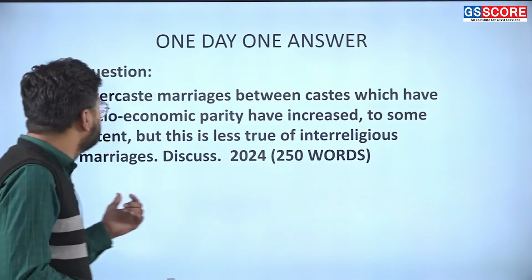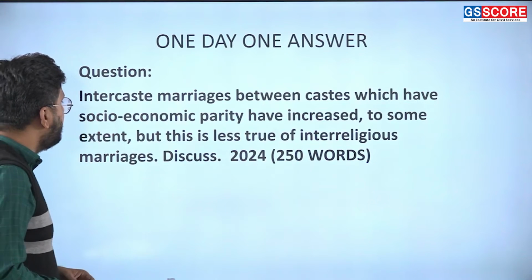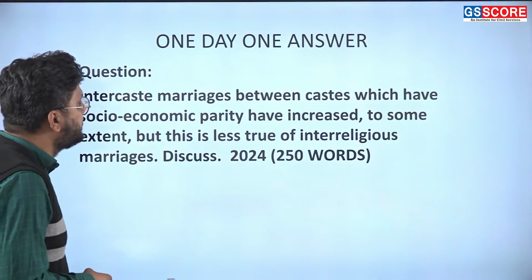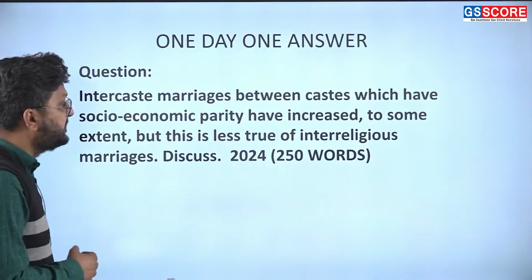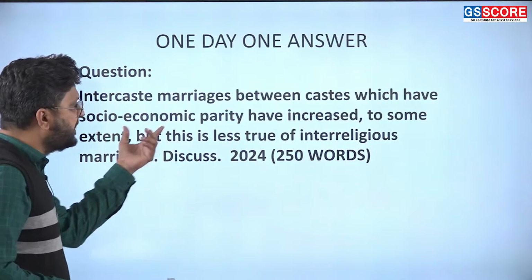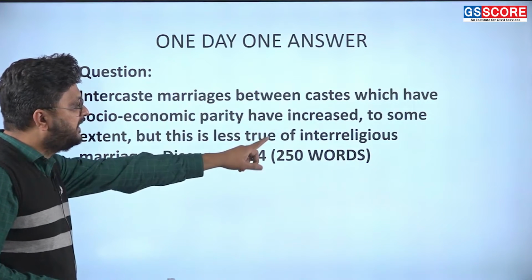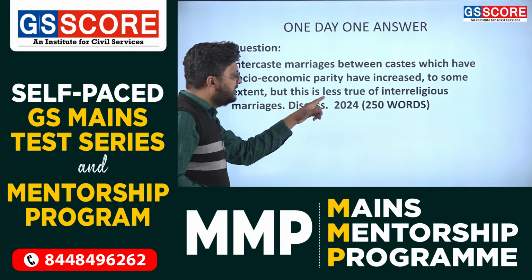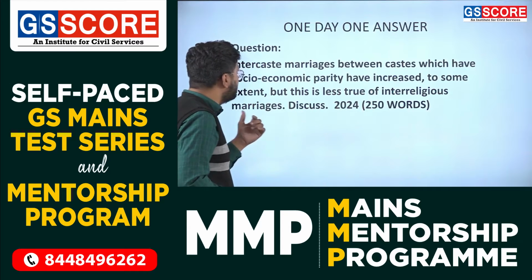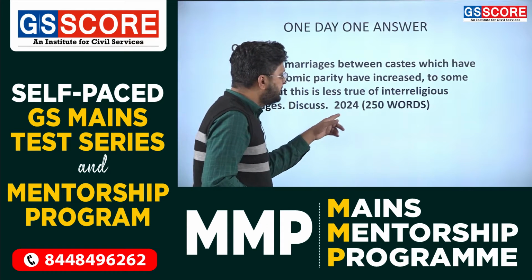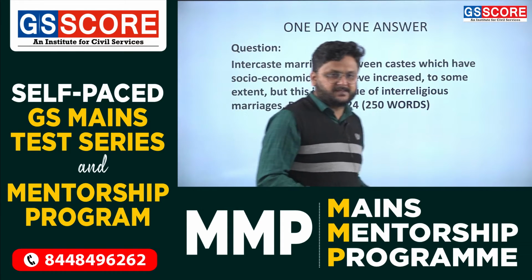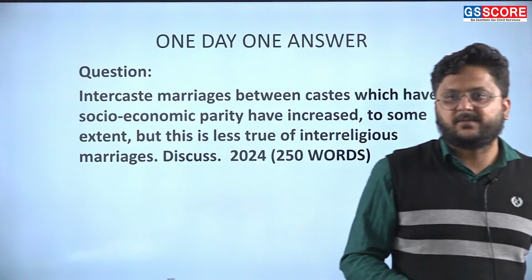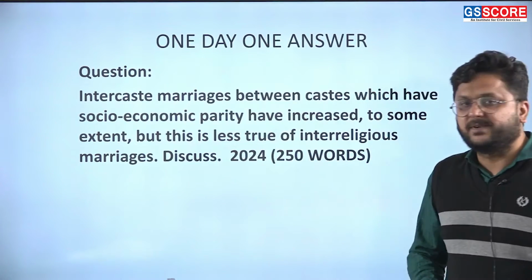The question says that intercaste marriage between castes which have socio-economic parity have increased to some extent, but this is less true of interreligious marriage. Discuss. 2024, 250 words. So it is of 20 marks. So this is the question which is there.